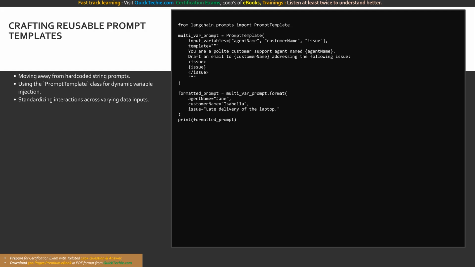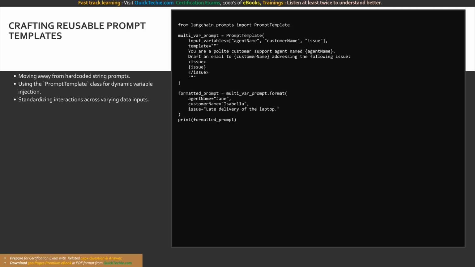Observe the elegance of the prompt template. We instantiate the object and explicitly declare our input variables array: agent name, customer name, and issue. The template string contains the static instructions, heavily utilizing curly braces to mark the exact injection points for our dynamic variables. We even use XML tags around the issue to enforce structure. During application runtime, we execute the .format method, supplying our live data via keyword arguments. LangChain performs strict validation, ensuring all variables are present and seamlessly injects the data. The resulting formatted prompt is a pristine, robust string, perfectly optimized to guide our Bedrock foundation model without any chaotic manual string concatenation.